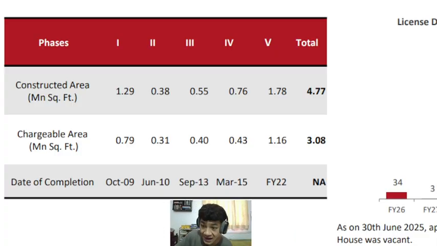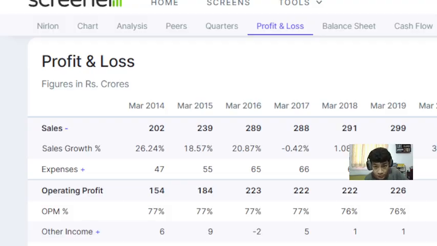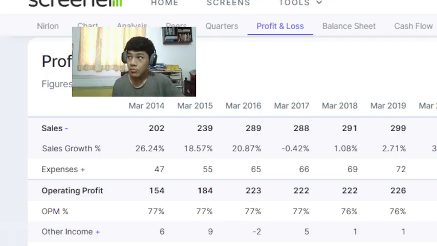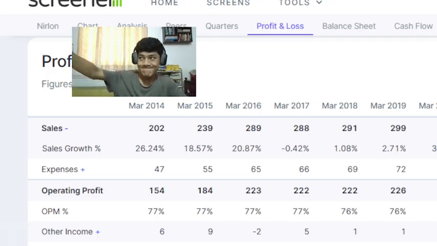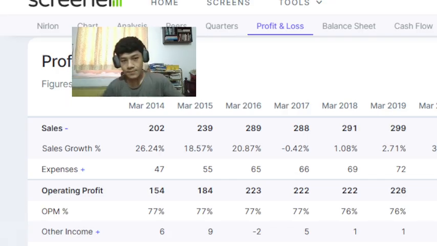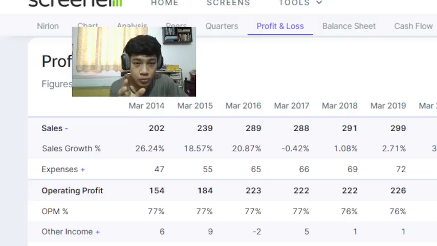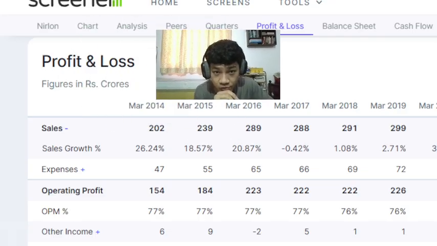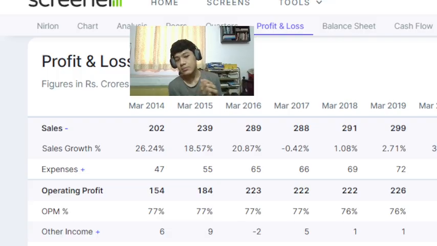In these dates, a lot of chargeable area was added. And if we see the sales growth, 2014, 2015, 26%, 18% sales growth. As the company builds more and more chargeable area, office space, the sales growth increases massively. 2016, 2015, 2014, double-digit sales growth, 20%, coinciding with the increase in chargeable area.